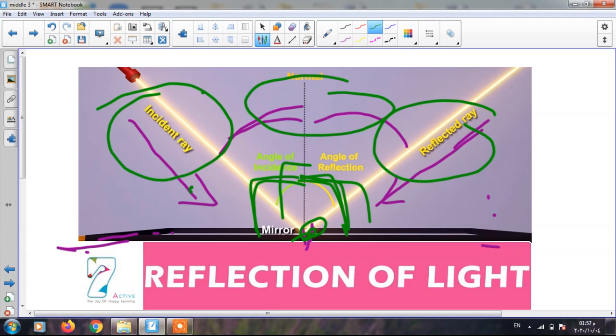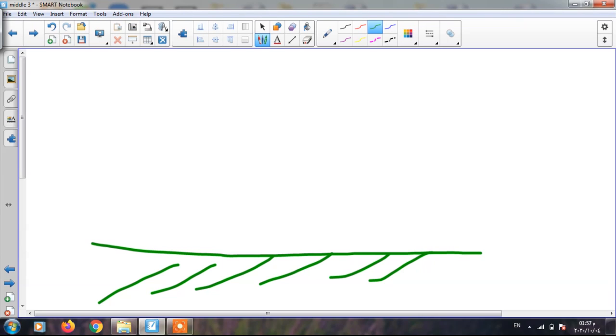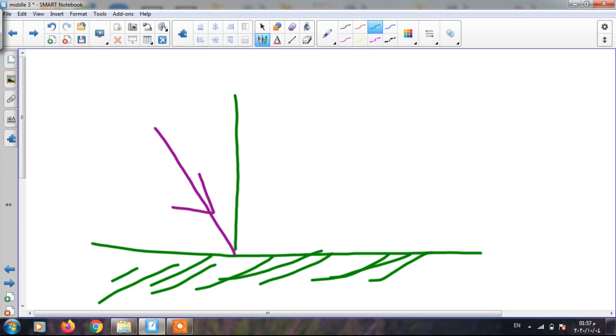If I told you that this is the reflecting surface, this one is the incident light ray, here the normal, and here the reflected light ray. If the angle between the incident light ray and the reflecting surface equals 30 degrees, calculate the angle of reflection.